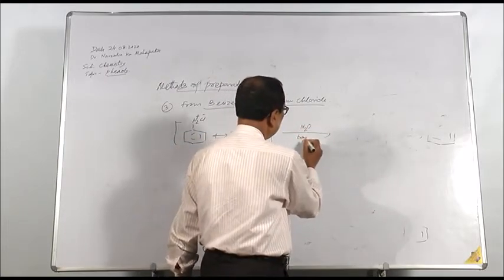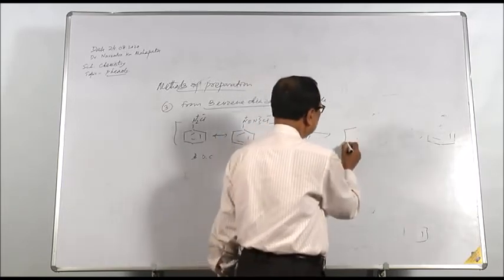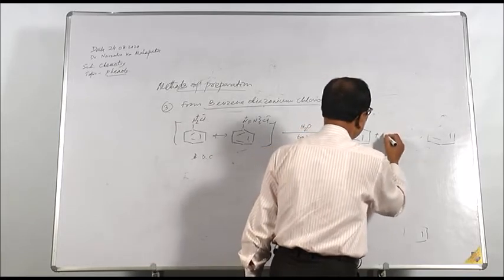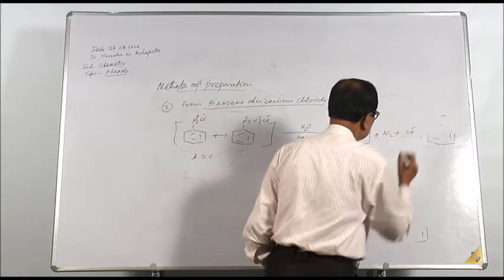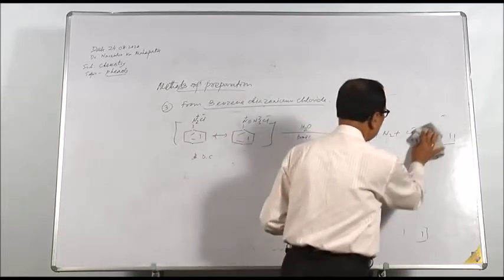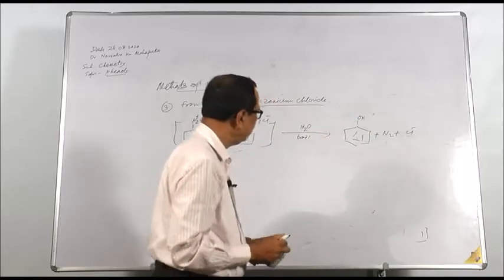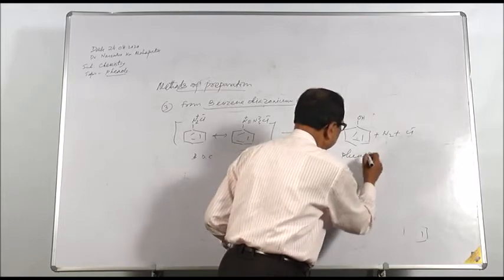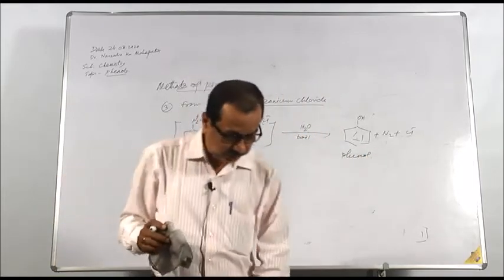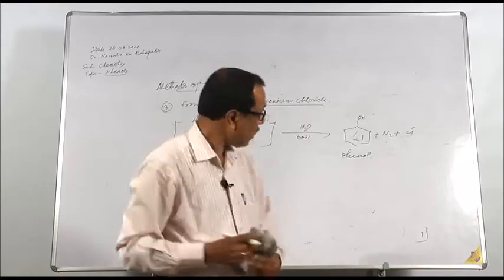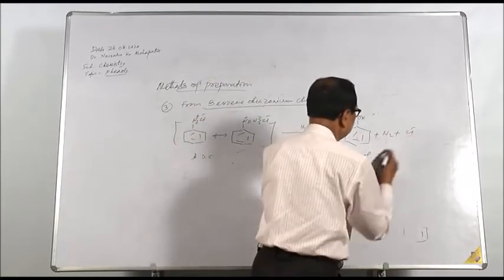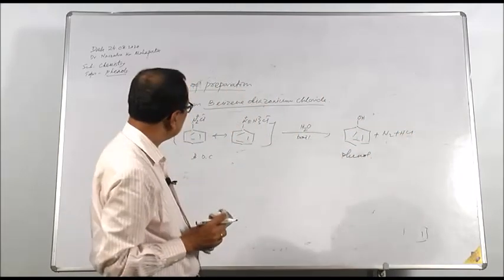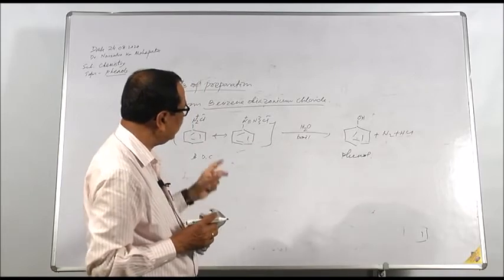Boil, we get simply OH plus N2 plus Cl minus. This is our phenol. So benzene diazonium chloride, when boiled with water, we get phenol. Sometimes, instead of writing Cl minus, we can write it as HCl.